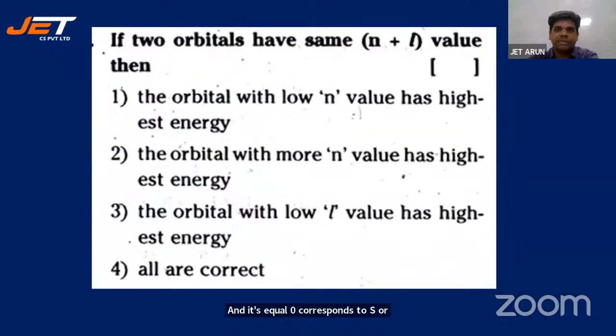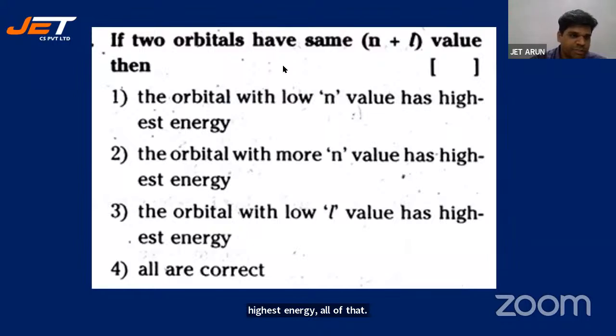If two orbitals have the same n plus L value, then: the orbital with low n value has highest energy; the orbital with more n value has highest energy; the orbital with low L value has highest energy; all are correct. Okay, all are correct, 4.